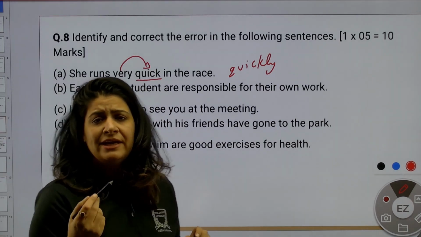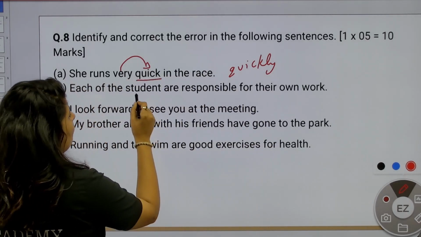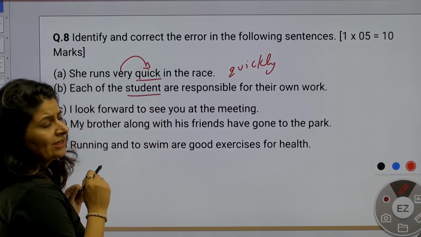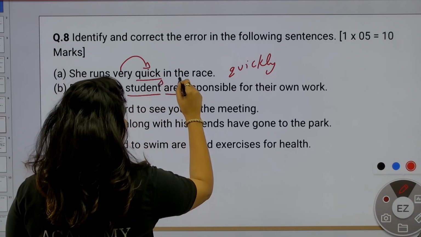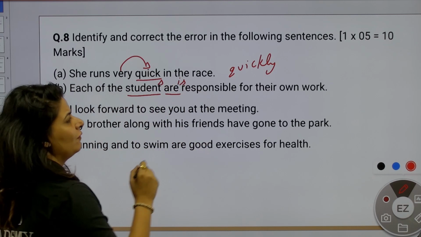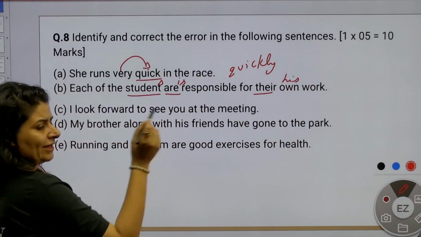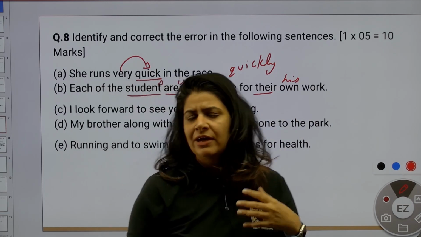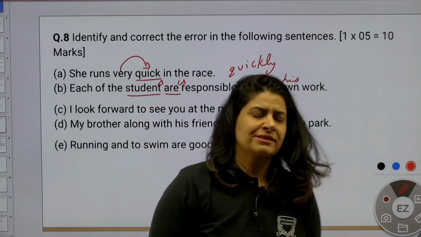It will always take the singular form of verb and is also followed by the plural. So what is the correction here? Each of the students is responsible for his own work. So there were 2-3 corrections. I hope if you have done subject verb agreement, you would have been able to locate all the errors.